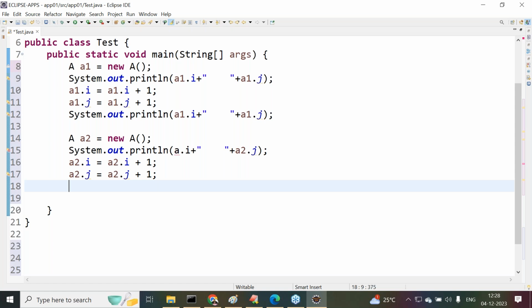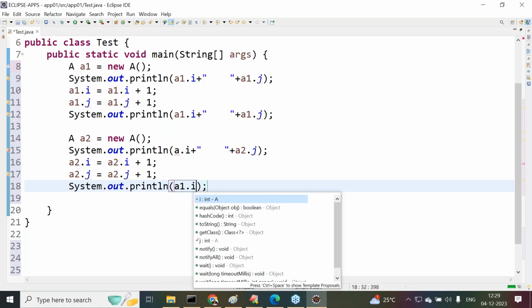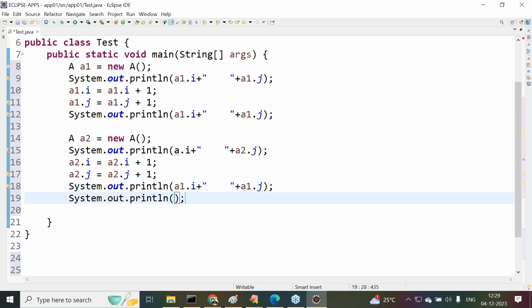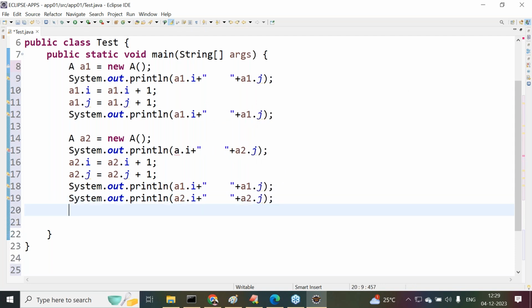Because of that, here I'm going to do System.out.println of a1.i plus space a1.j. Next one is System.out.println of a2.i plus space plus a2.j, that I provided. Understand it clearly? After this, another point I'm telling you.